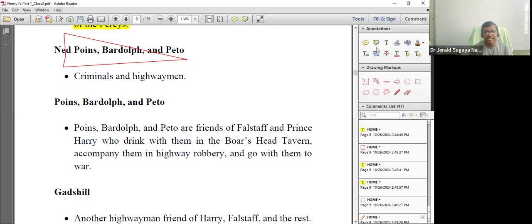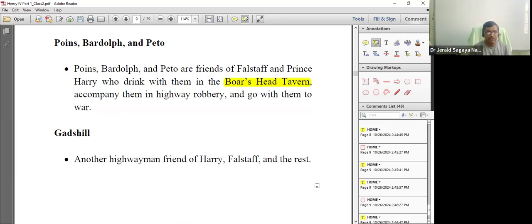And where do they normally gather? This is also asked in competitive exams. Prince Harry, John Falstaff and his friends, they meet in Boar's Head Tavern. And then you have another highway friend to Harry. The person is Gadshill.